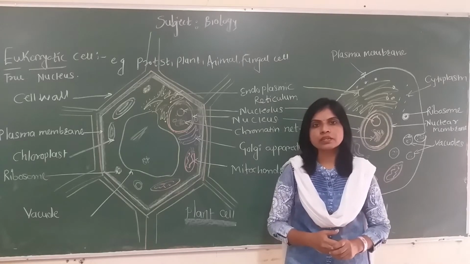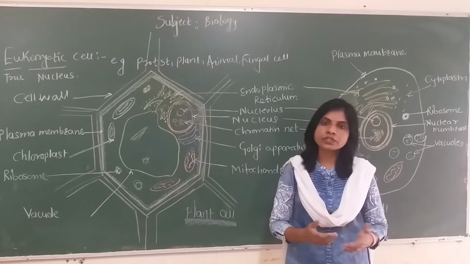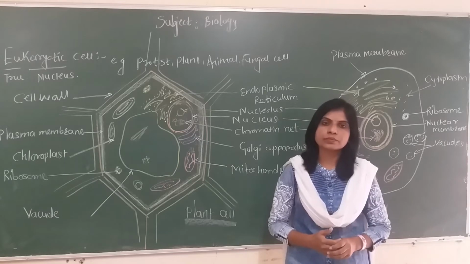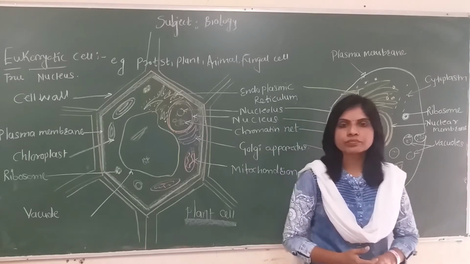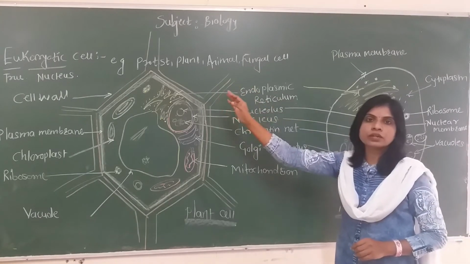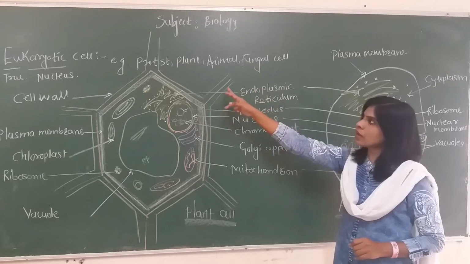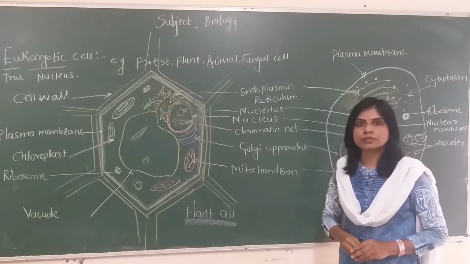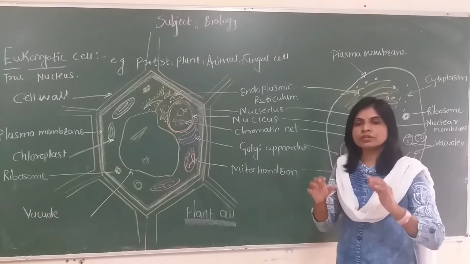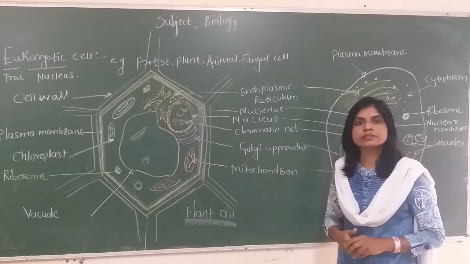It means the cell with a definite nucleus with a definite membrane is called a eukaryotic cell. Eukaryotic cells are found in protists, which are unicellular organisms, multicellular fungi, multicellular plants, as well as multicellular animals. When we study the eukaryotic cell, we must focus on the cells found in plants as well as animals.